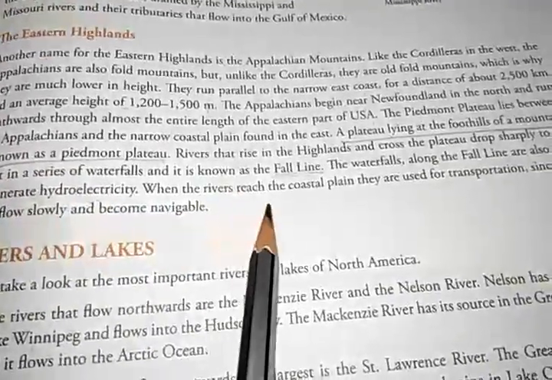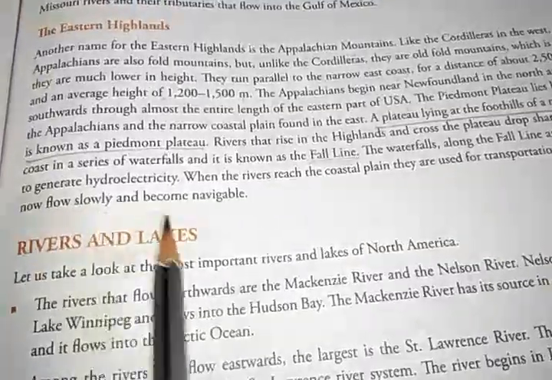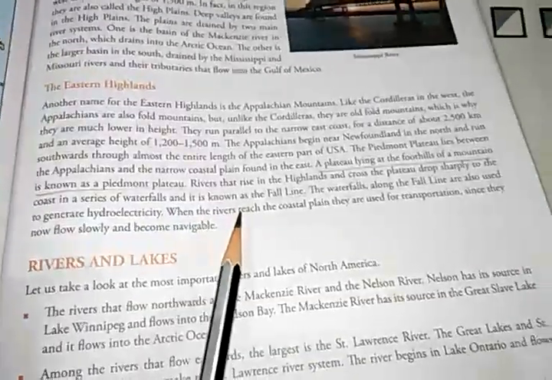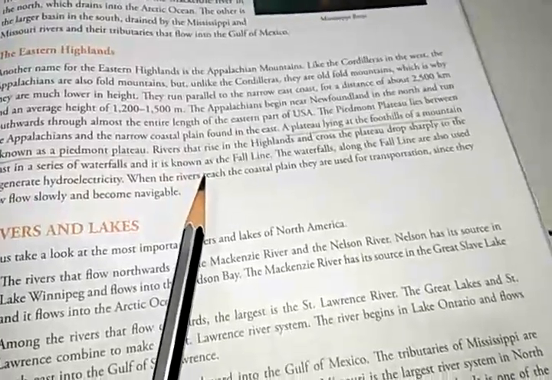When the rivers reach the coastal plains, they are used for transportation since they now flow slowly and become navigable. So these rivers are used for carrying goods and people, by boat and ship, since they are navigable.